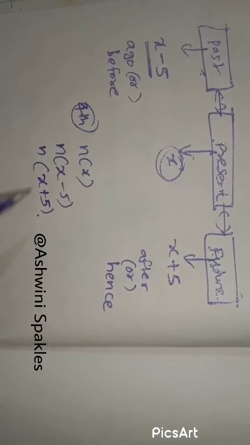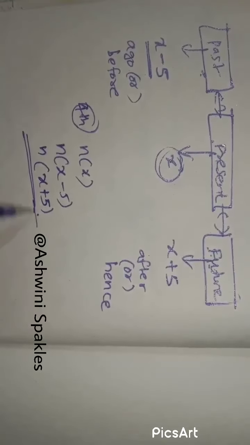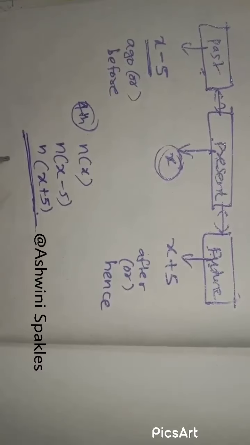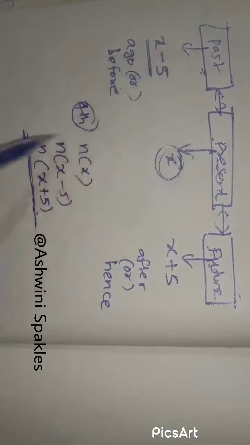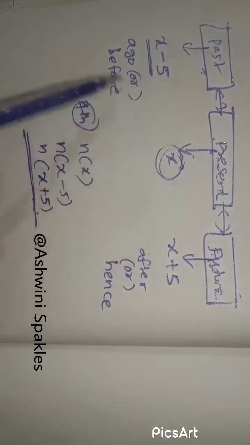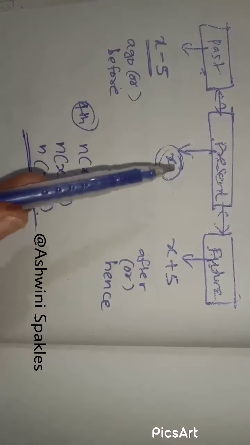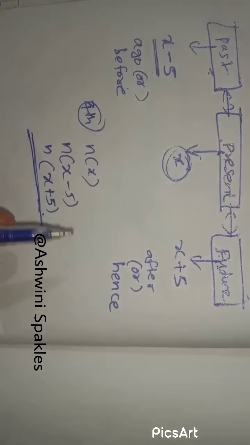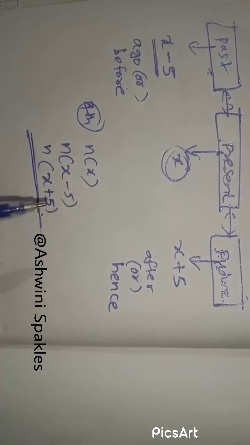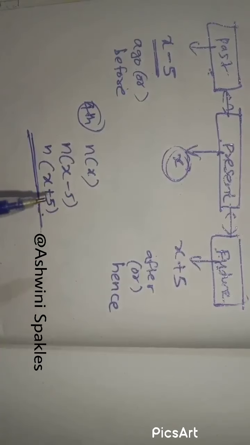This is the main concept of ages. Using this we can do many problems, but it depends on how we apply different conditions as per the understanding of the question.